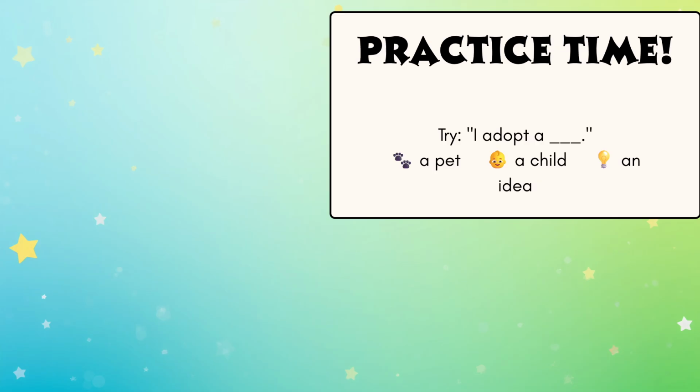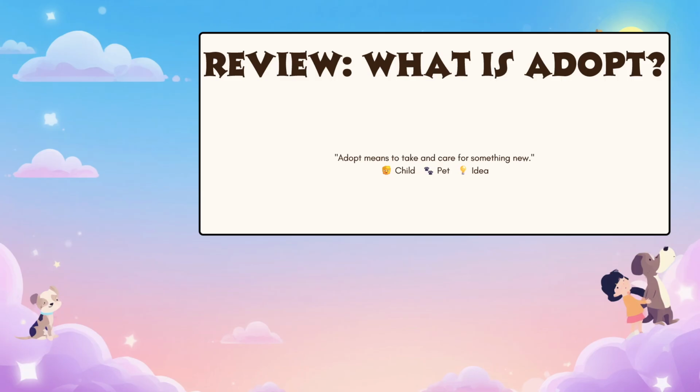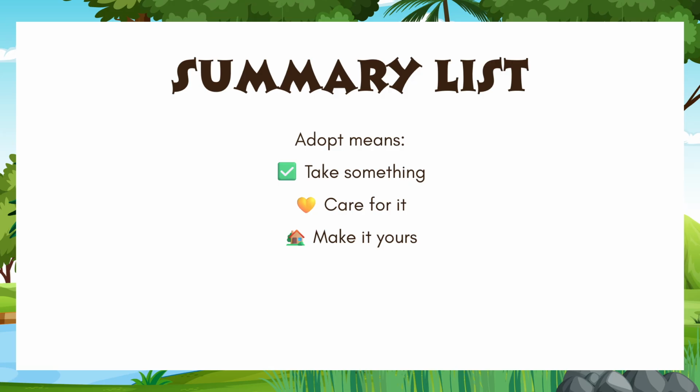Now it's time to practice. Make a sentence using the word adopt. Think of a person, pet, or idea. Let's review. Adopt means to take something or someone as your own with love and care. In short, adopt means to accept, care, and make something part of your life. It can be a child, pet, or idea.